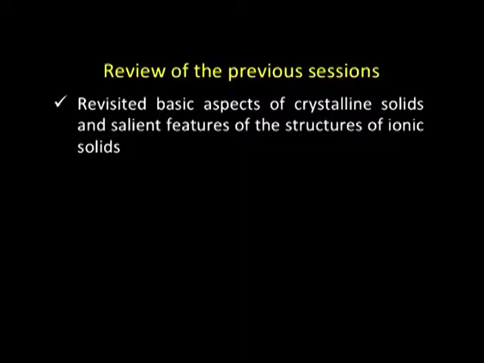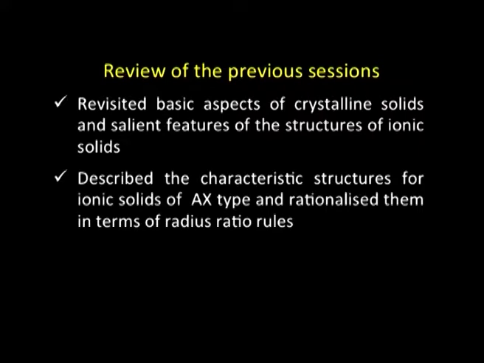What we basically did was that in the past few sessions we revisited the basic aspects of crystalline solids and then took up the salient features of structure of ionic solids in general. Thereafter, we described the characteristic structures for ionic solids of AX type and then rationalized them in terms of the radius ratio rules and things like that.